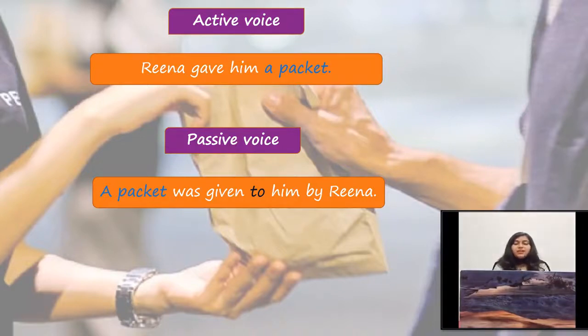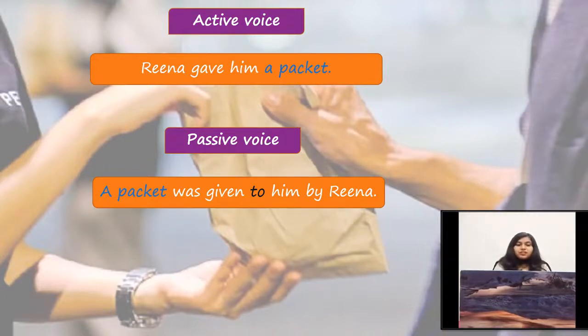So that's why we have written here Reena after the preposition by. So this is the first way to change the sentence from active voice to passive voice when we have two objects. And in this example, we have chosen the direct object as a subject.